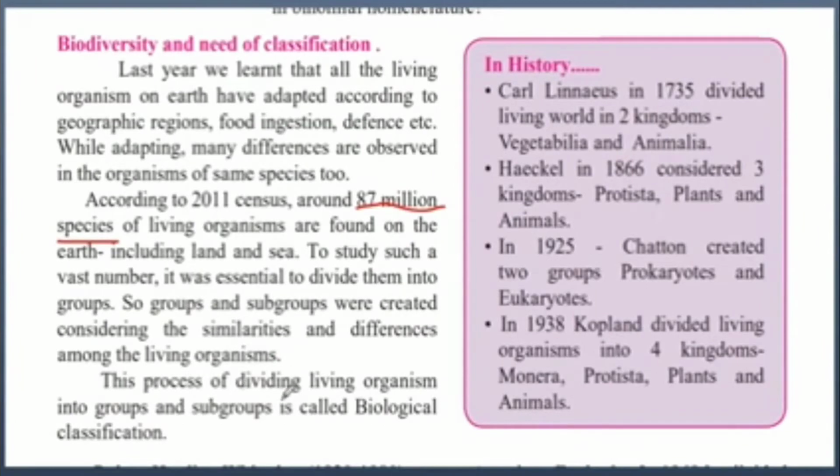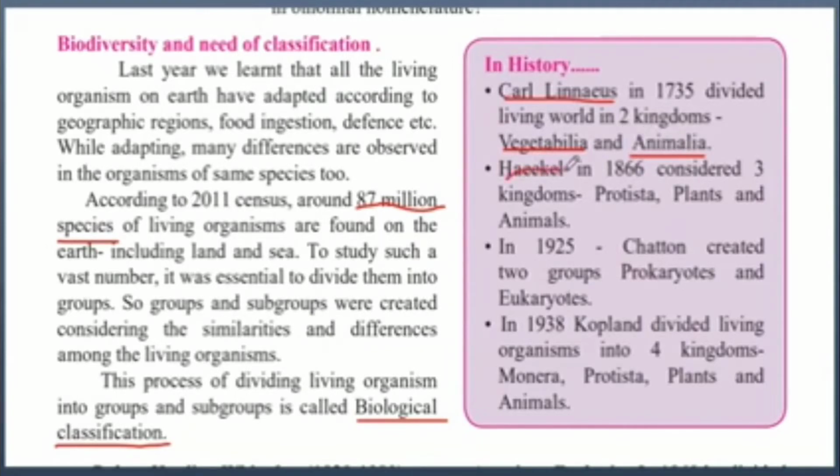This process of dividing living organisms into groups and subgroups is called biological classification. In history, Carl Linnaeus in 1735 divided the living world into two kingdoms, Vegetabilia and Animalia. So Carl Linnaeus was the first person who decided to divide it into two kingdoms, Vegetabilia and Animalia.